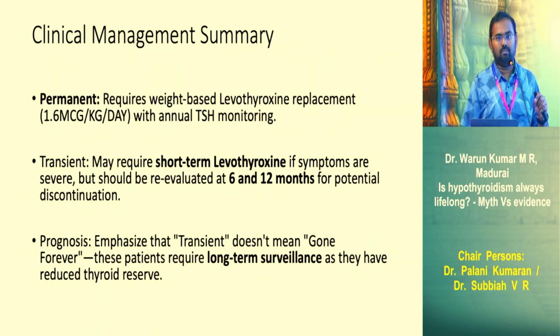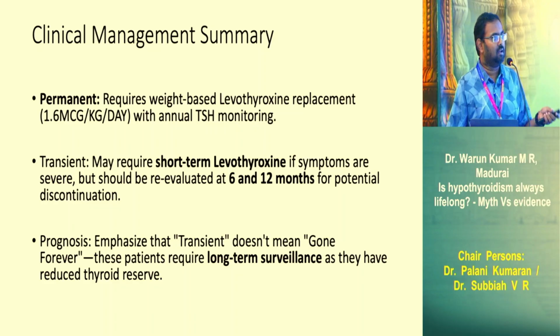So the clinical management is always thyroid hormone replacement. If the patient is definitely noted to have permanent disease, you need to replace with levothyroxine therapy. In transient disease, even in cases with autoimmune disease, if they have a transient euthyroidism, you can stop the therapy and wait for worsening of the thyroid dysfunction.